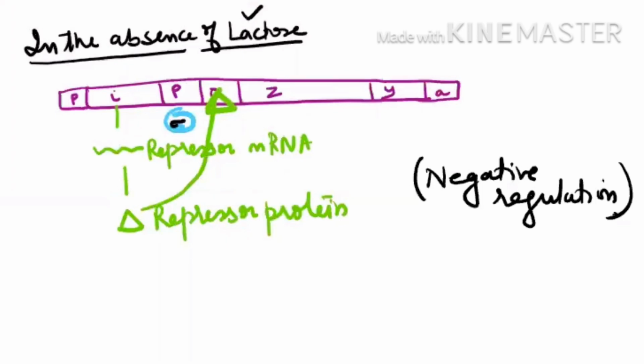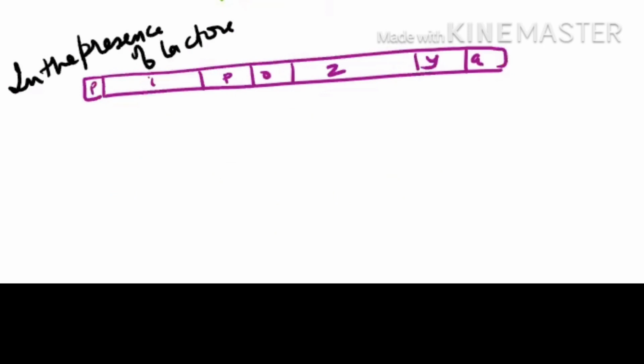But when lactose is added, see the diagram carefully. In the presence of lactose, this repressor protein will be inactivated. Let us assume this is the shape of the inducer I am making, lactose. This lactose will bind with it and change the shape of the repressor protein. Let us assume it has changed to this shape. It has become from a triangle to a square. Now this shape is not able to bind.